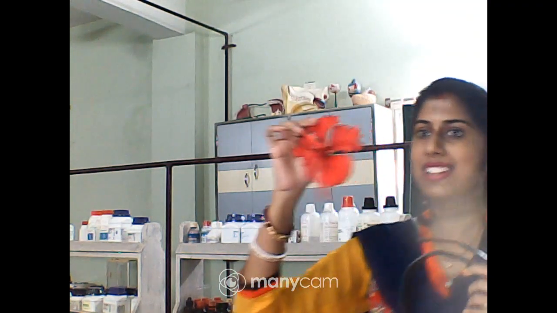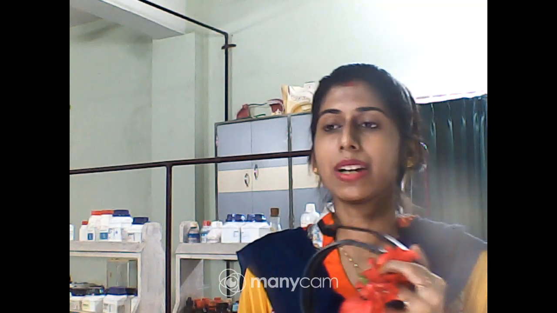So you can see that this is your China rose or hibiscus flower. So how and what do you have to do? I will be sending you a picture of what exactly you need to do on your examination day. Clear? That means you need to separate all those floral parts, and keep them on a white page or a page which I will be providing, and label all those different floral parts.